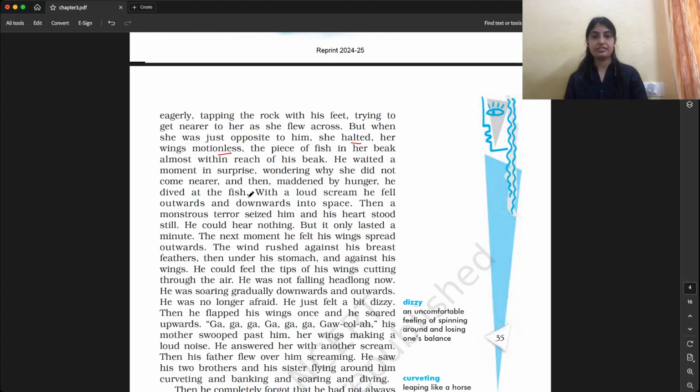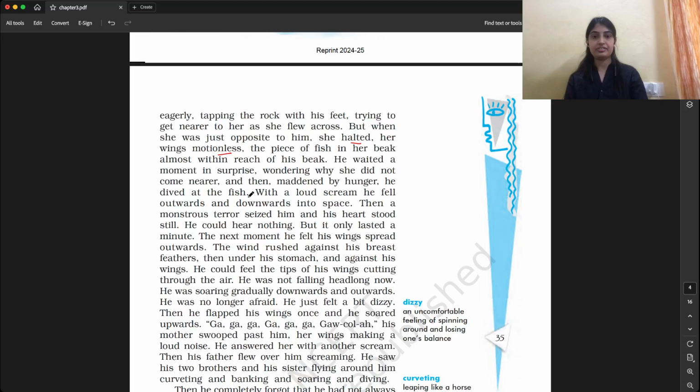It is written dived at the fish. That means he is trying to catch the fish that the mother just threw in the sky, or just outside. With a loud scream, he fell outwards and downwards into space.